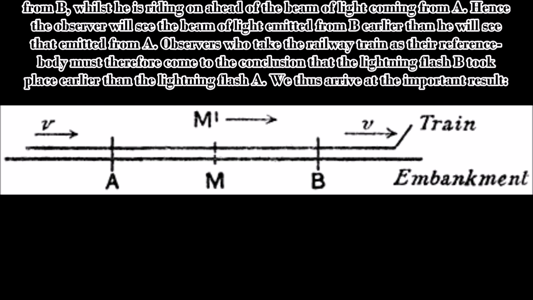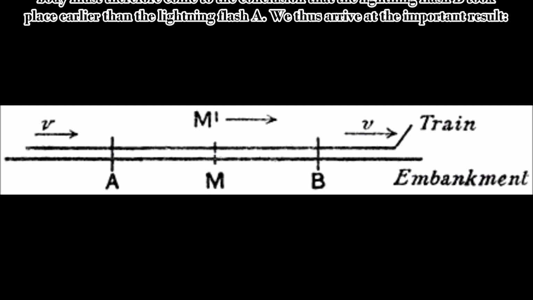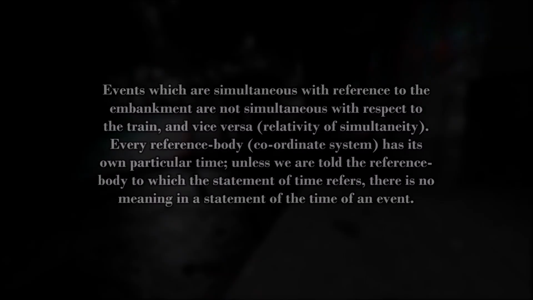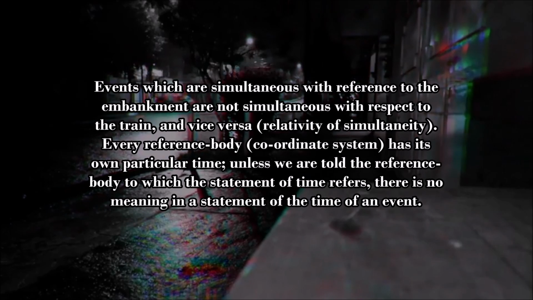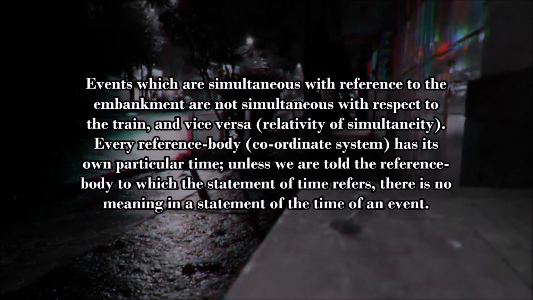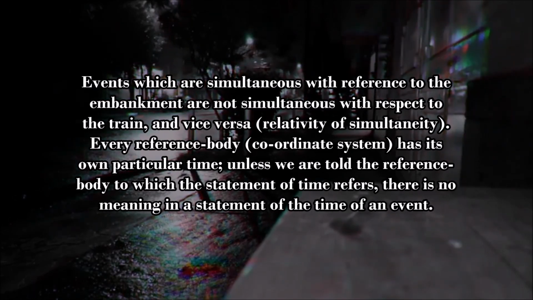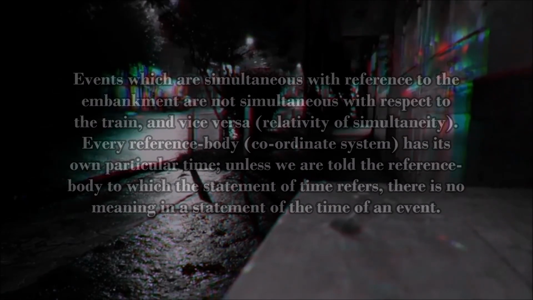Observers who take the railway train as a reference body must therefore come to the conclusion that the lightning flash B took place earlier than the lightning flash A. We thus arrive at the important result. Events which are simultaneous with reference to the embankment are not simultaneous with respect to the train, and vice versa: relativity of simultaneity. Every reference body (coordinate system) has its own particular time, unless we are told the reference body to which the statement of time refers. There is no meaning in a statement of the time of an event.